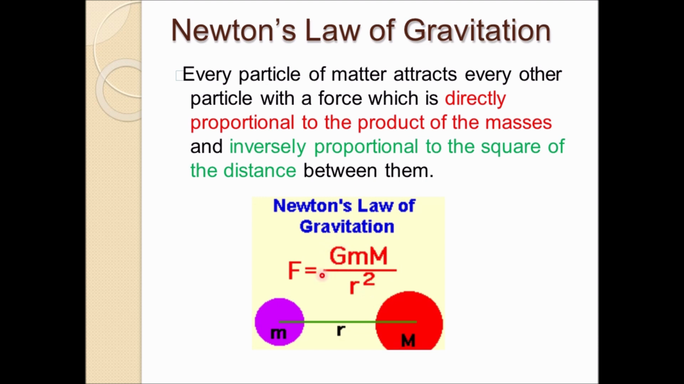Actually, if you look into the textbook, you will be able to find it. F is directly proportional to m1 into m2 upon r square. This is just for illustration, where G is the universal gravitational constant. This Newton's law of gravitation is very important. Kindly learn it by heart, go through it thoroughly, and also learn this equation, which is there in your textbook.